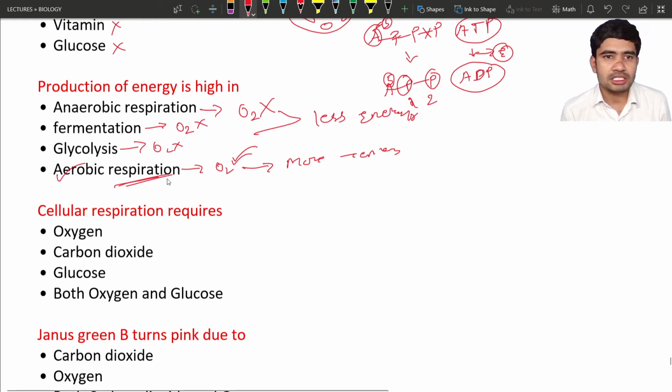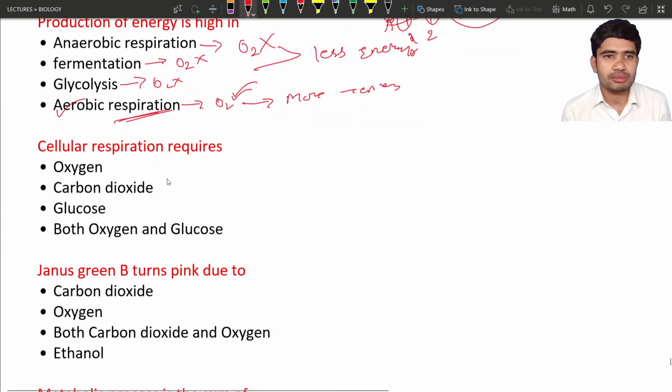And next is cellular respiration. So what is cellular respiration? In cellular respiration, let us consider this is a cell, and the cell has a nucleus along with some other cell organelles. So what happens in cellular respiration? The glucose molecules enter into the cells. These glucose molecules will be broken down in the cytoplasm into pyruvates.